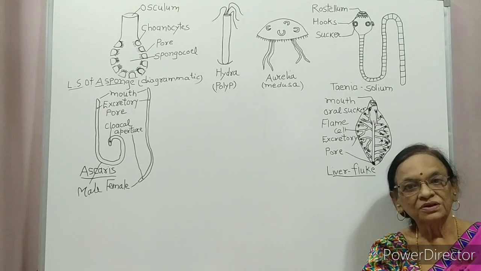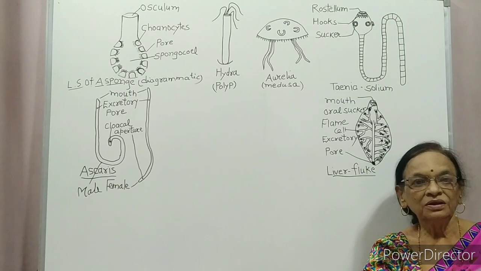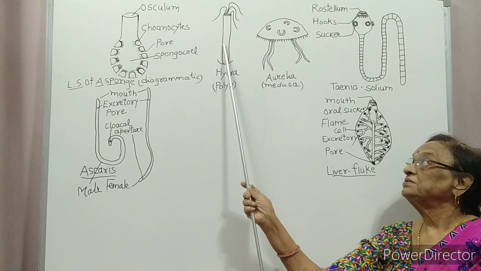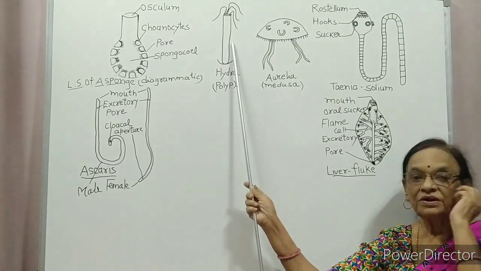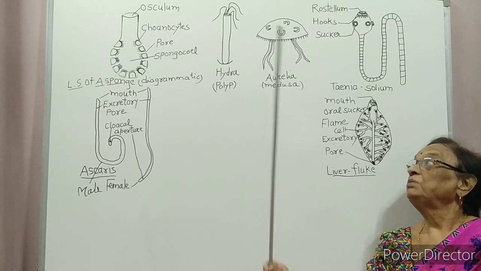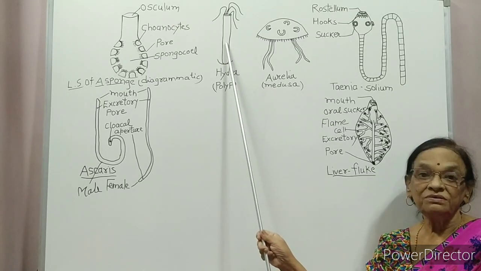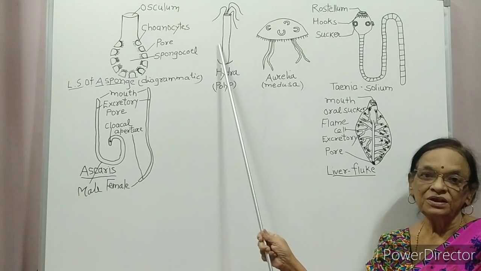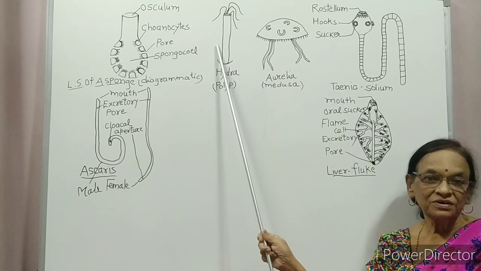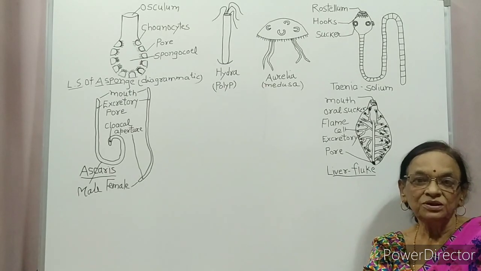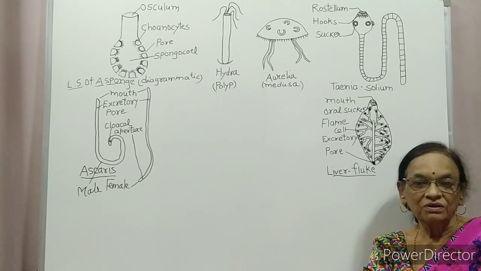Second phylum is Coelenterata or Cnidaria. In previous description, I showed the TS of Hydra, internal structure of Hydra. Why is the name Coelenterata given? Because they have a central body cavity called coelenteron. This coelenteron exhibits both coelom and archenteron.